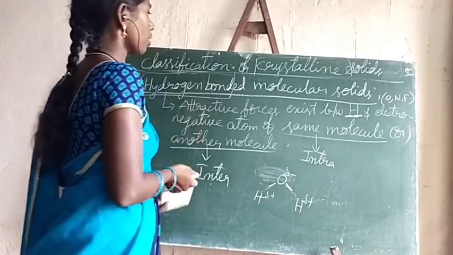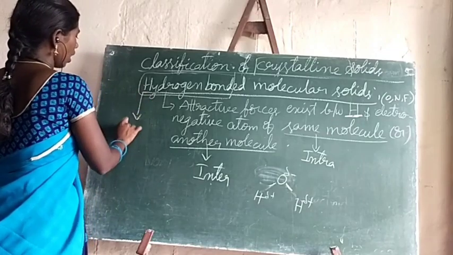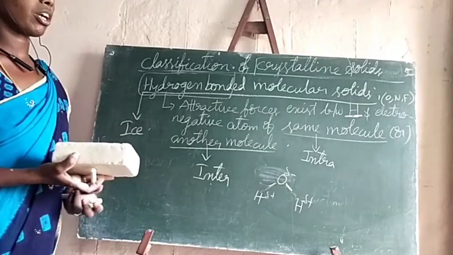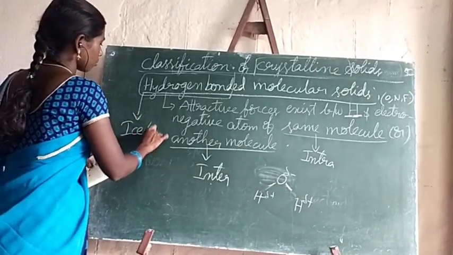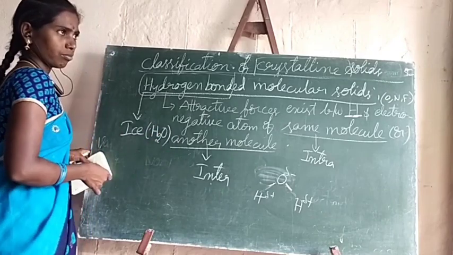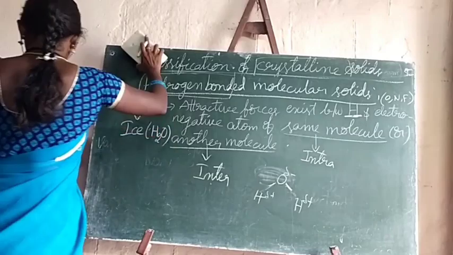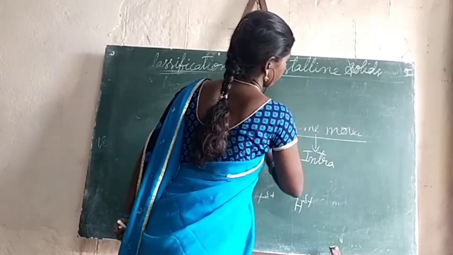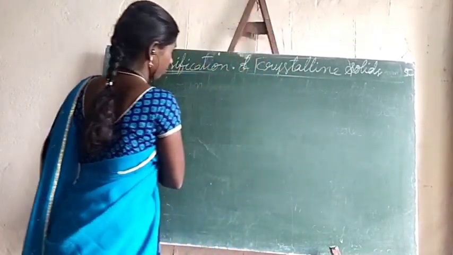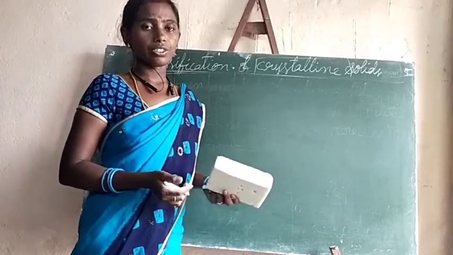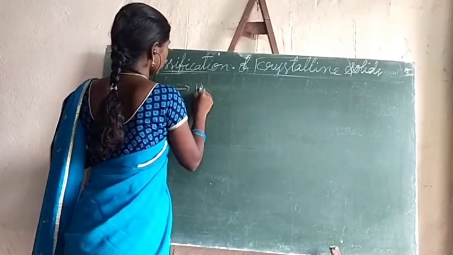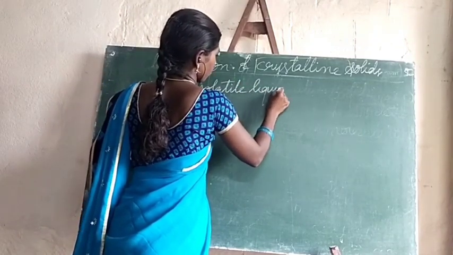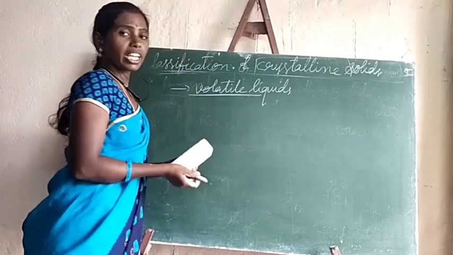So these hydrogen bonded molecular solids are also soft, and the best example for them is ice, nothing but water. Generally, these hydrogen bonded molecules are volatile liquids. What is volatile?